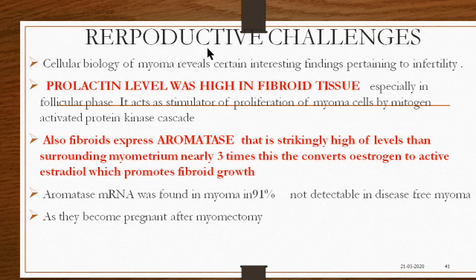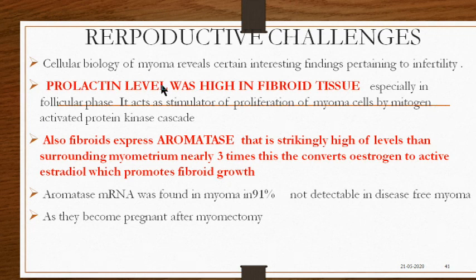So the reproductive challenges we saw, that I am again repeating from the slide of the last lecture, one was progesterone. We discussed progesterone and its GnRH part. Now, apart from that, in the slide we discussed that the cellular biology of myoma also has certain interesting findings which are pertaining to infertility.